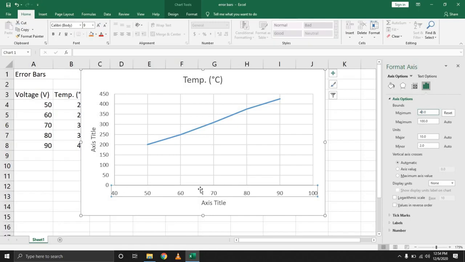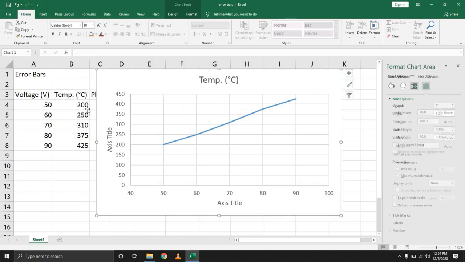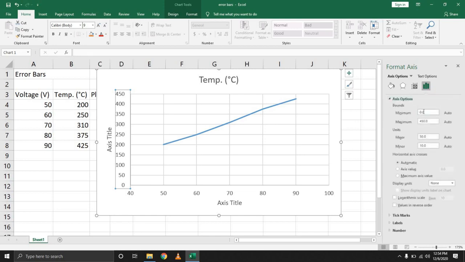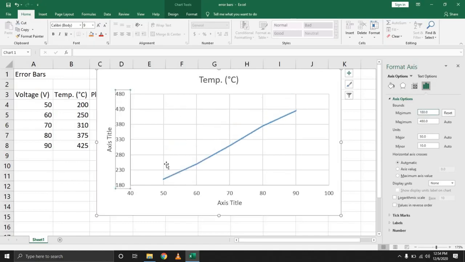You notice immediately your graph looks better. Your data is in at least half the chart. And coming over to the temperature, you can observe that the smallest reading you have is 200. So you can adjust the same for this axis, just selecting on the axis itself. In the format axis, come over to axis options, and the minimum value, let's set it at 180. So now your chart looks a whole lot better.